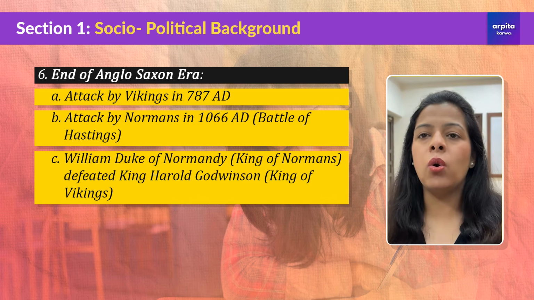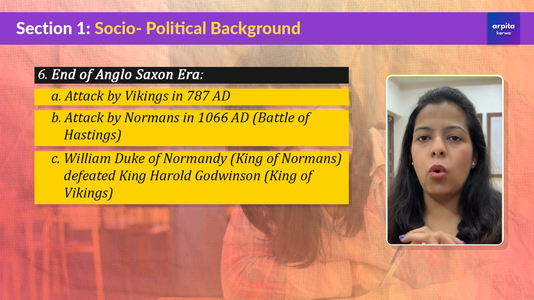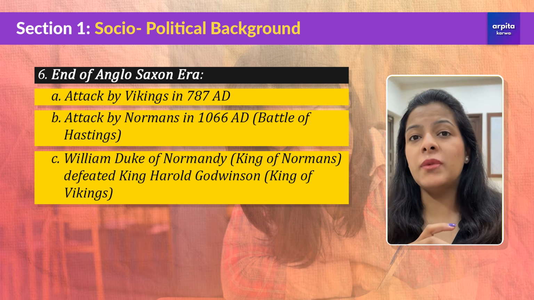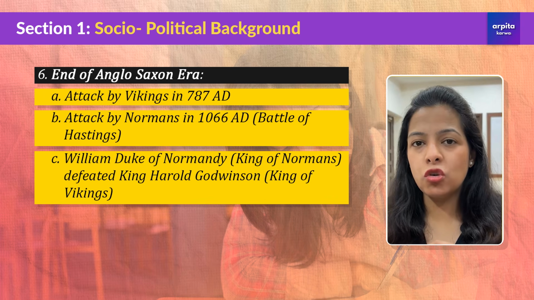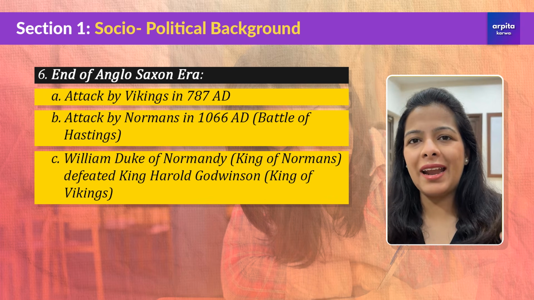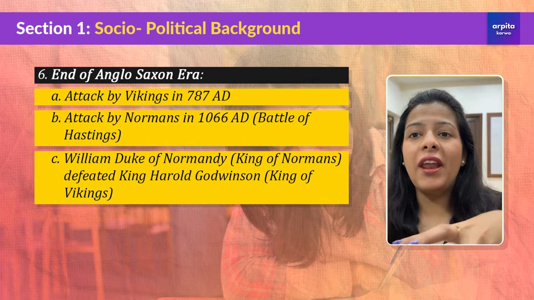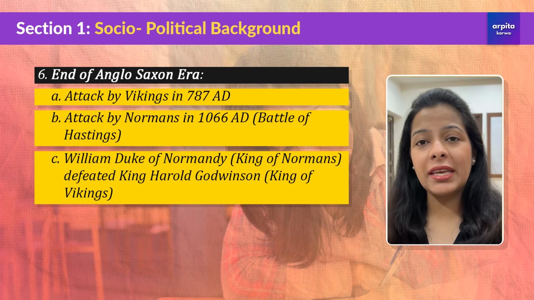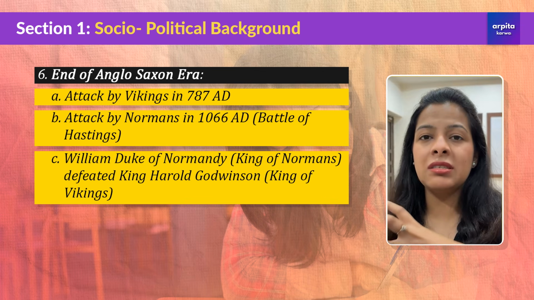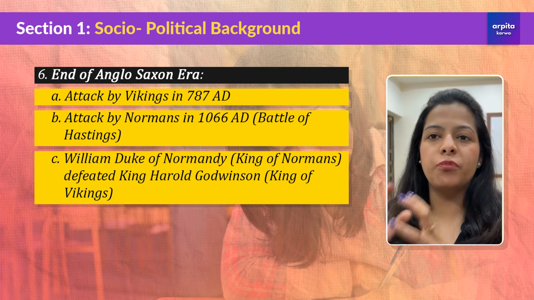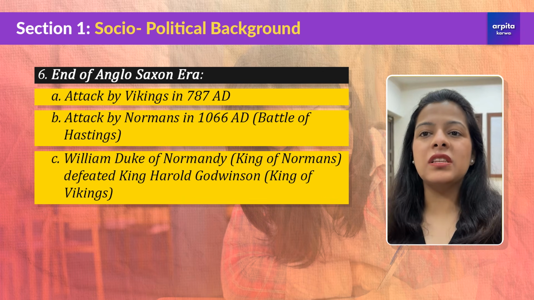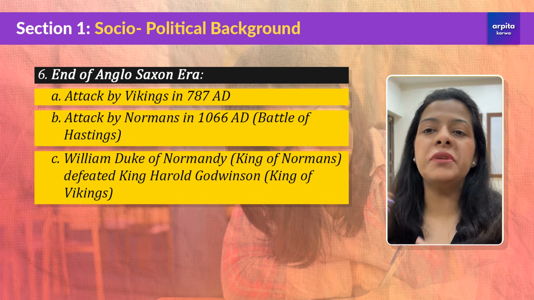So, this is how the entire era was socio-politically influenced. It began when the Germanic tribes, Anglo-Saxons and Jutes, came from Germany, brought their language and started inflecting it into English, Old English. And it came to an end when Vikings and Norman kings started conquering parts of Britain, and they brought with them the French language, and that is where the Anglo-Norman period started.